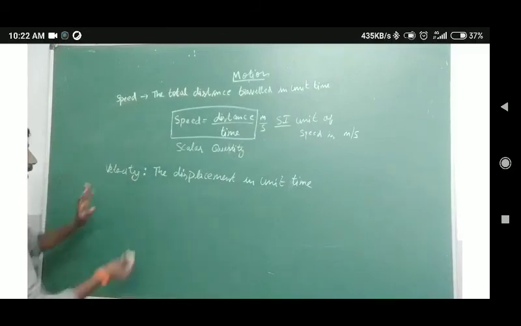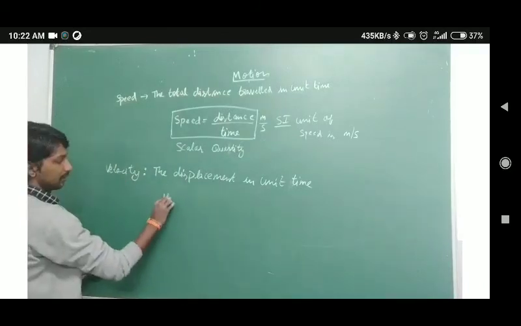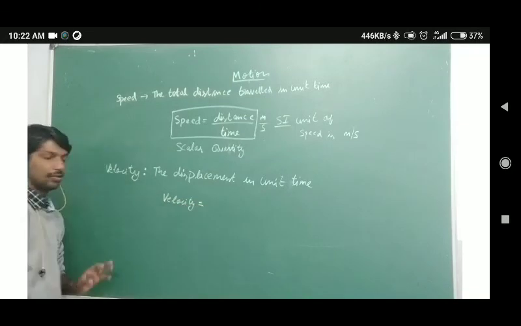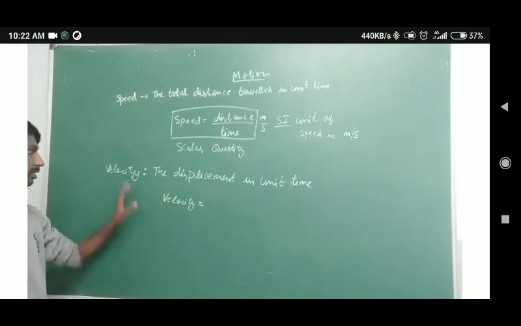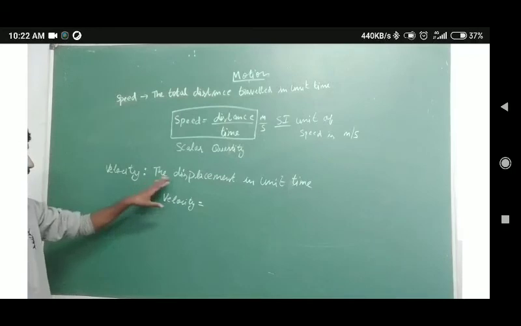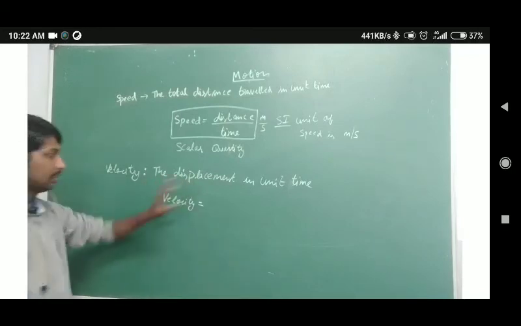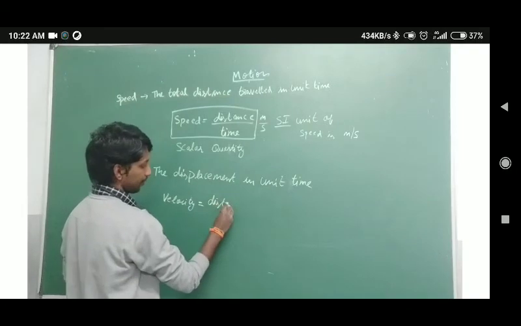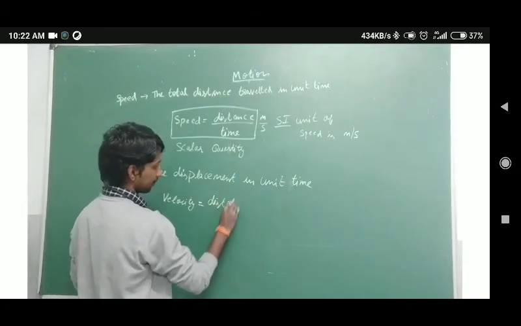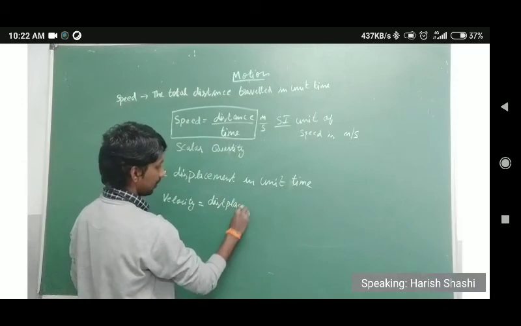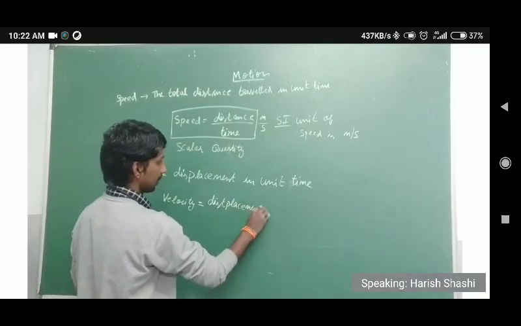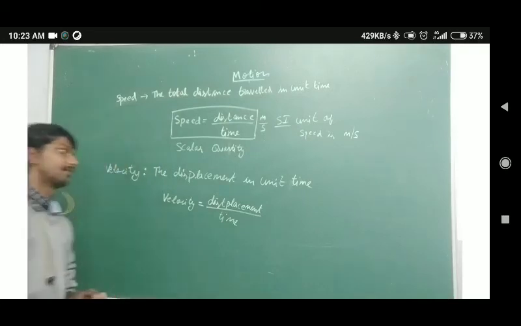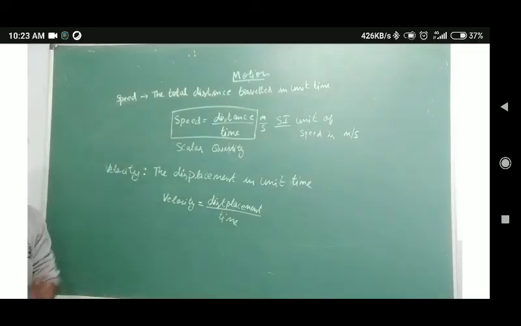So how can you write the expression for this velocity? How can you express this velocity? Velocity, you know, is the displacement in time. So here you just write displacement over time.